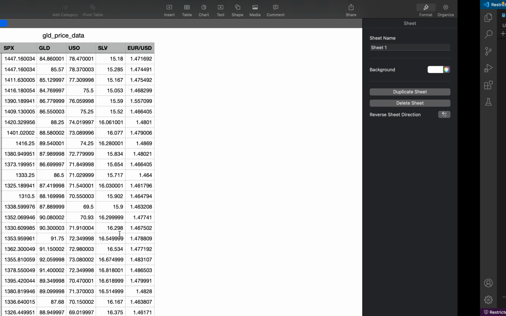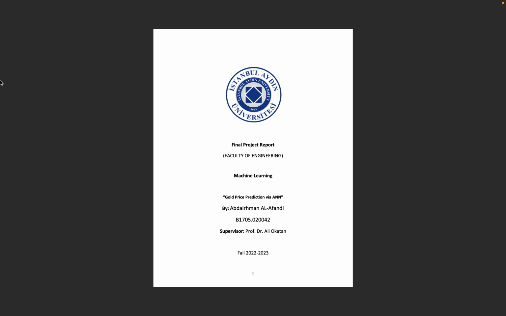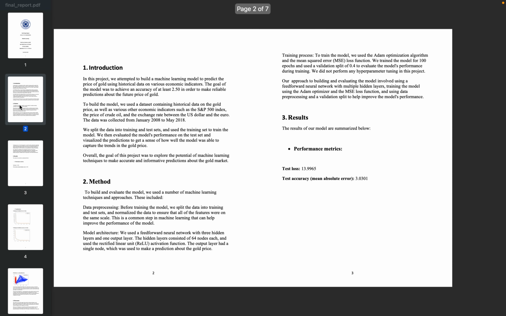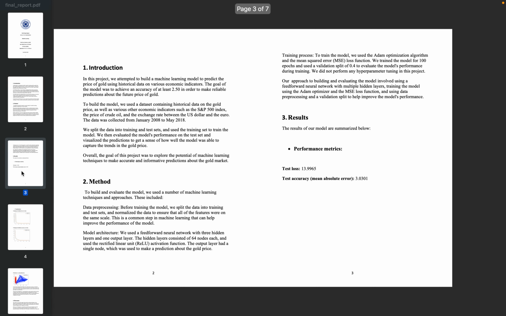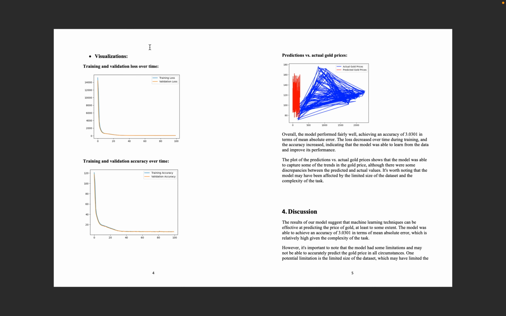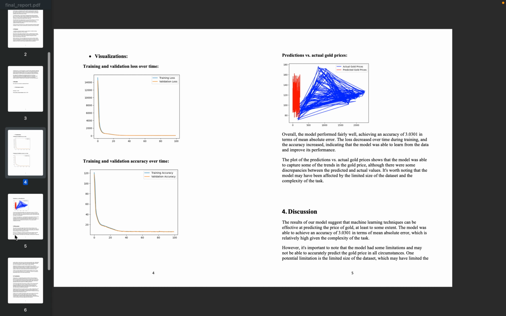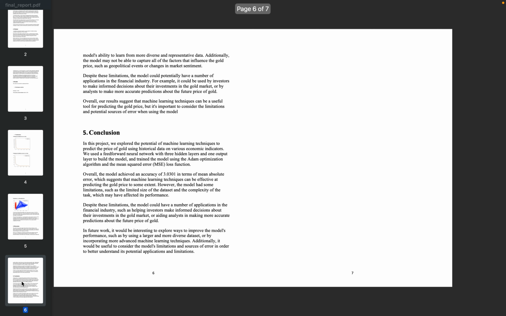For the report, I made a report for this project. It had the introduction, where I talked briefly about the project and the methodology. The results I got, the test loss and the test accuracy, the mean squared error, and here I showed the visualizations that I got after running the code, and then a small discussion and conclusion.